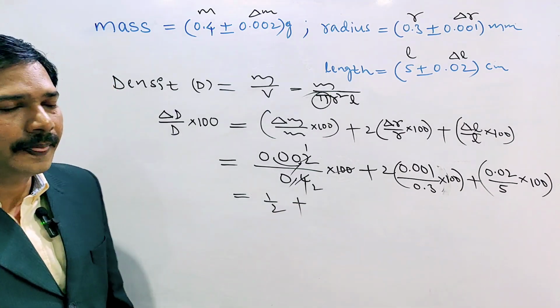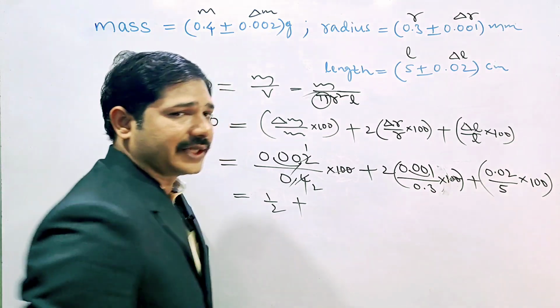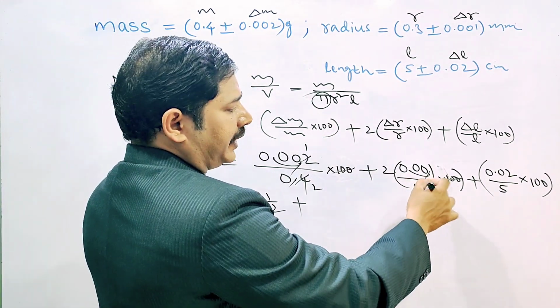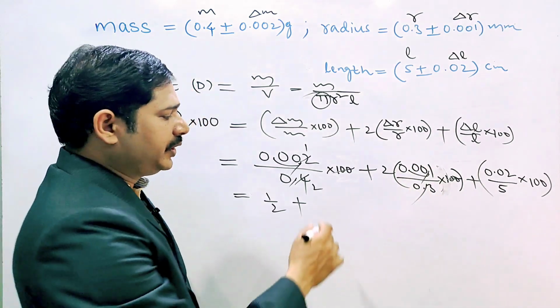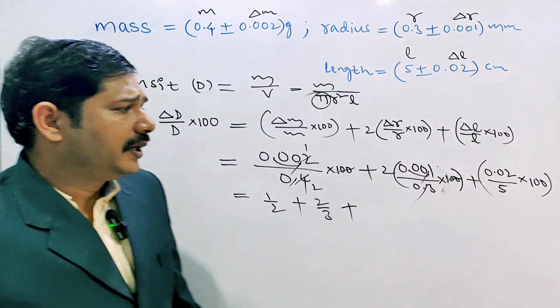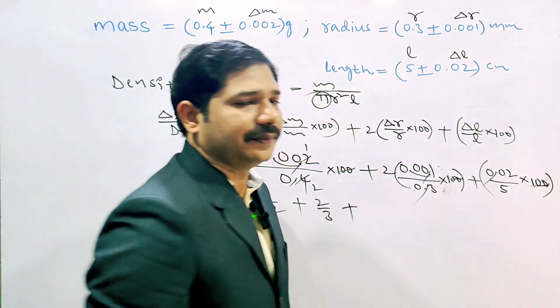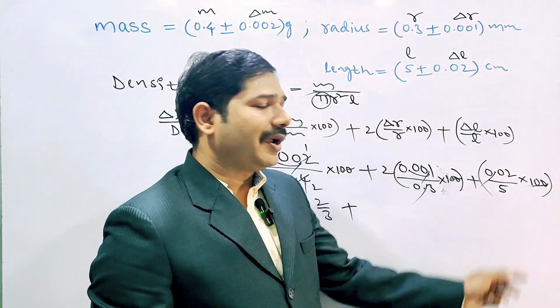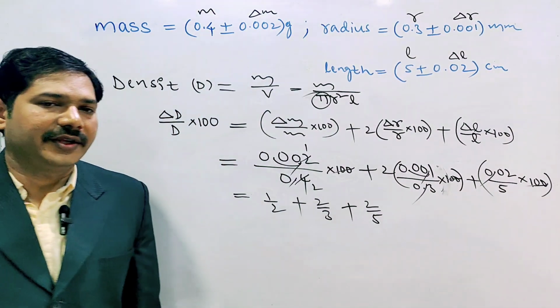Plus, in the second term, the decimals cancel, only 1 by 3 is there, so 2 into 1 by 3 is 2 by 3. Plus, in the third term, the zeros cancel, only 2 by 5 is left.